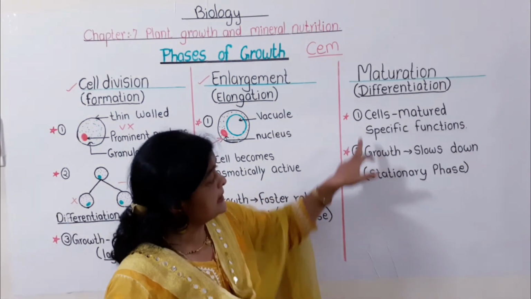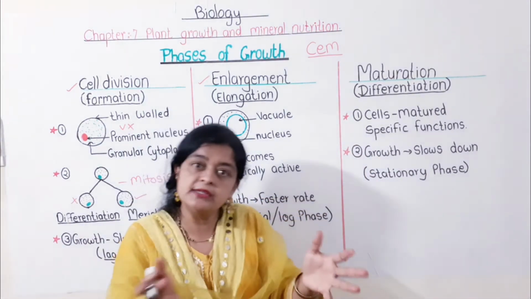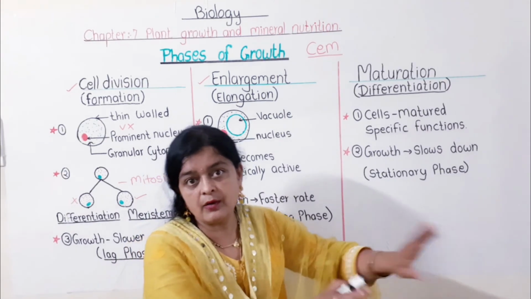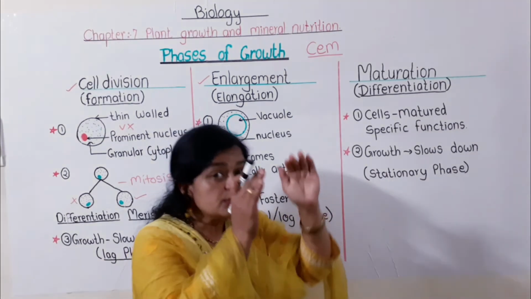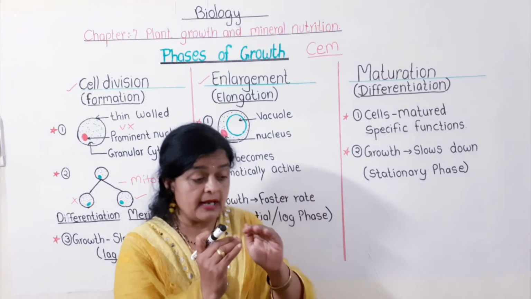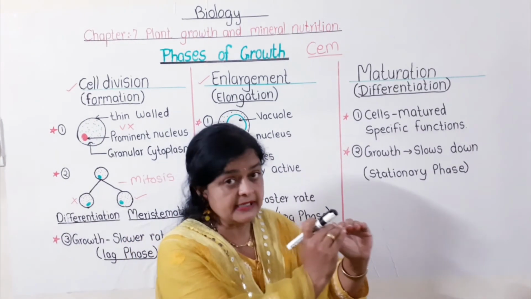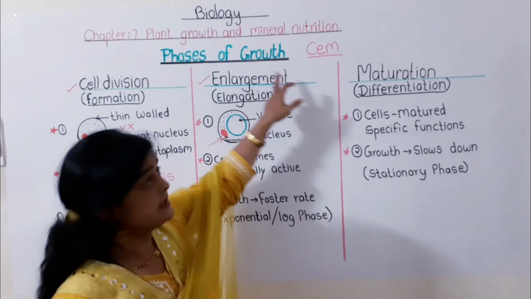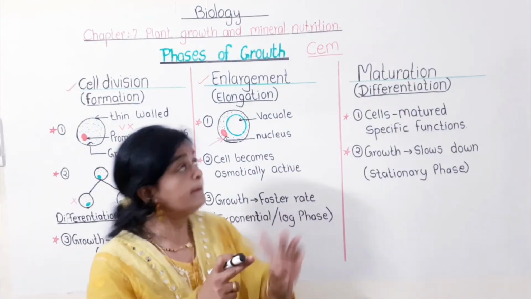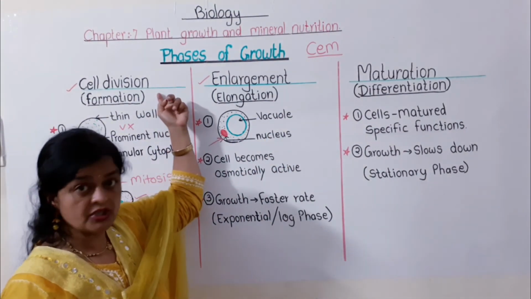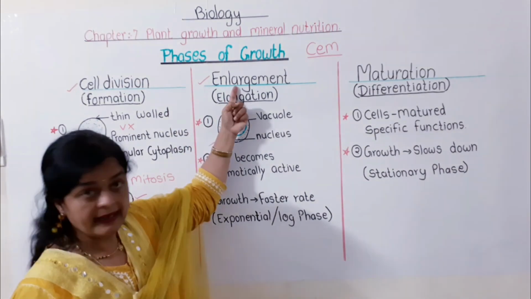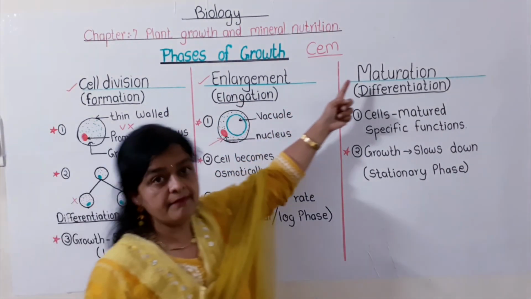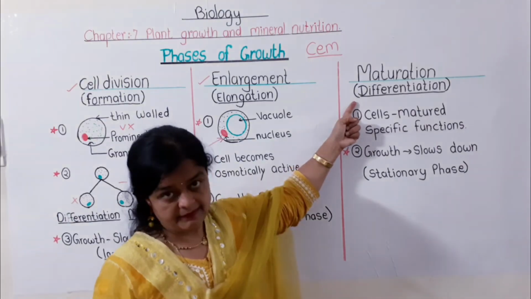Okay, so what happens here? Naturally growth is not taking place because they started doing their own function. So growth slows down, and one stage comes when the growth becomes steady or stationary. So here we have studied the phases of growth, three phases: the phase of cell division or formation, the phase of enlargement or elongation, and the phase of maturation and differentiation.